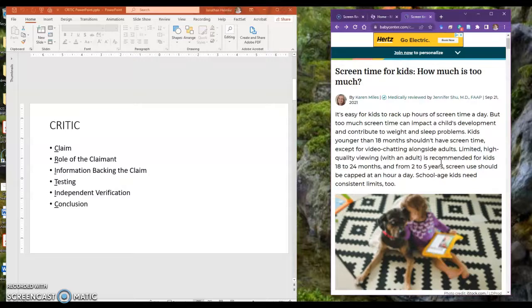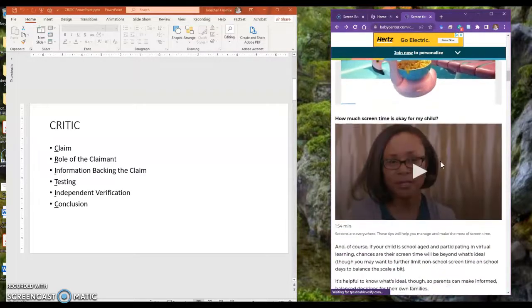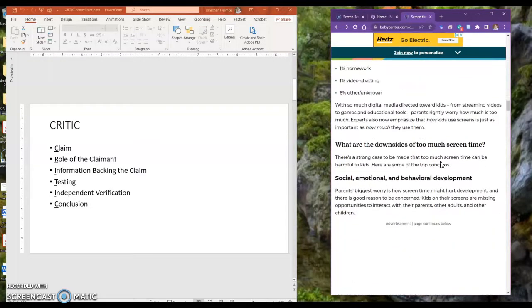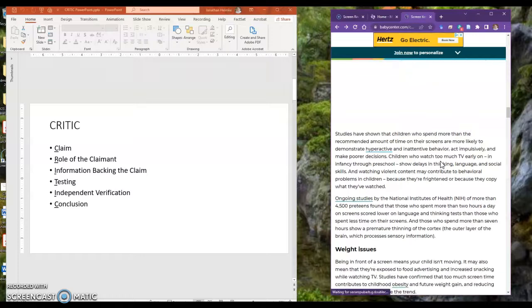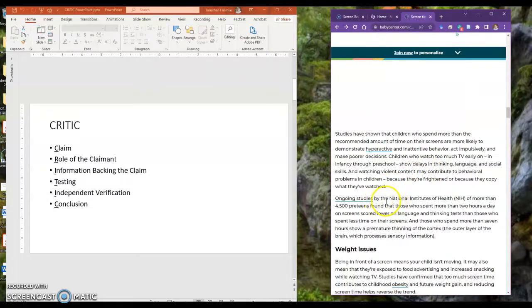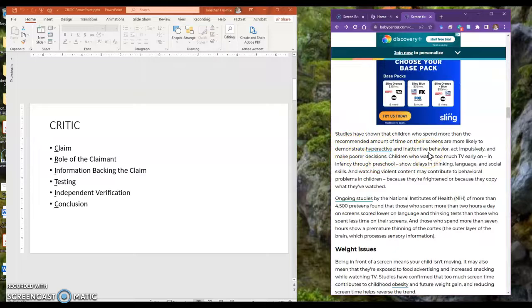Independent verification. That means, can I verify the information they're telling me in another source? And yes, you can. They give you some clues of where the information possibly could be found. So I could take some of this information and, in our library databases, for example, see if I can find this study by the National Institute of Health, maybe find some more studies about hyperactivity and screen time. I could verify in other sources. So that's one positive part of this area.